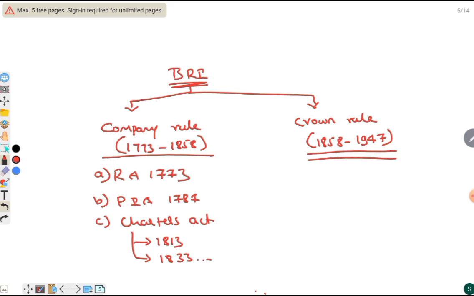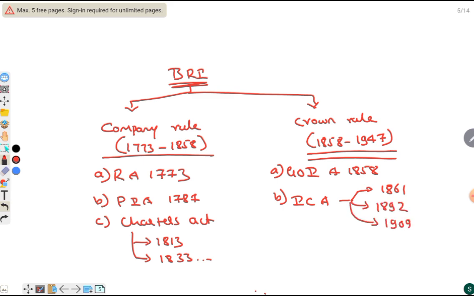In Crown rule, we see the Government of India Act 1858, the Indian Councils Acts, three acts: 1861, 1892, and 1909. And later we can see the Government of India Act 1919, the Government of India Act 1935, and the Indian Independence Act 1947.